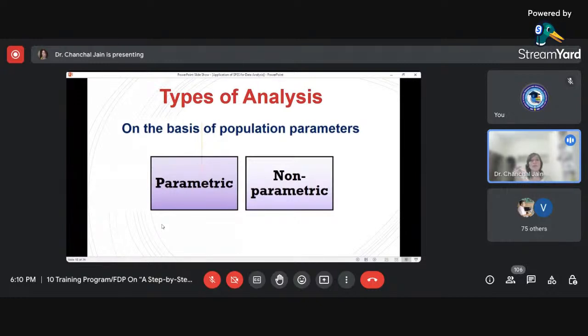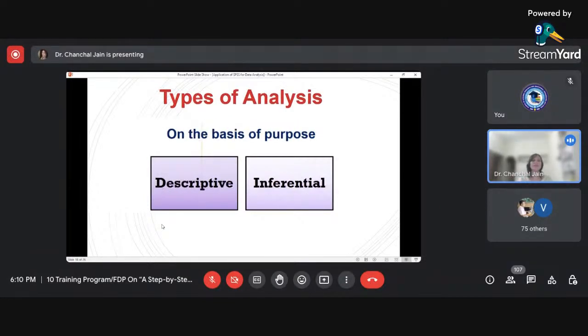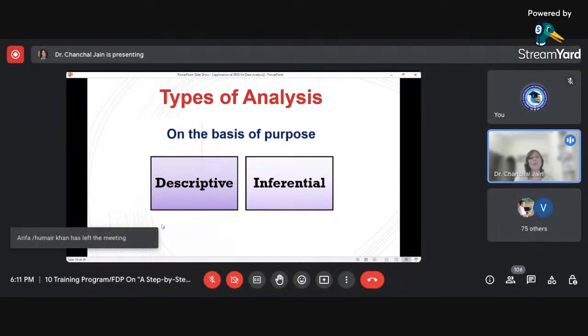Now, on the basis of population parameters, I think most of you know that there are parametric tests and non-parametric tests. For both these categories, the range of tests available in SPSS can be performed easily. Now, on the basis of purpose, say for example I want to summarize my data, so I will go for descriptive statistics. But if I want to infer something from my data, I want to perform inferential statistics on that data. So both types of things are available. If you want to perform descriptive statistics, you can do that, and if you want to perform inferential statistics, you can also do that using SPSS.